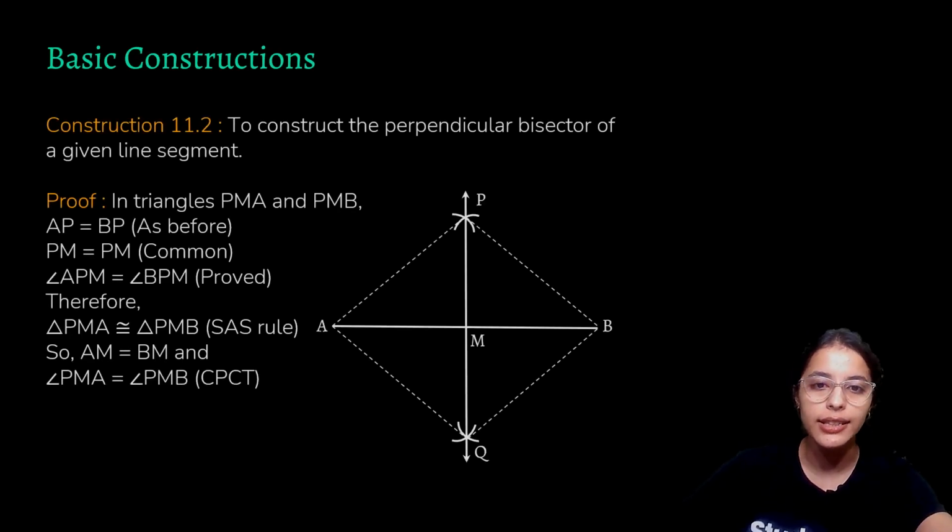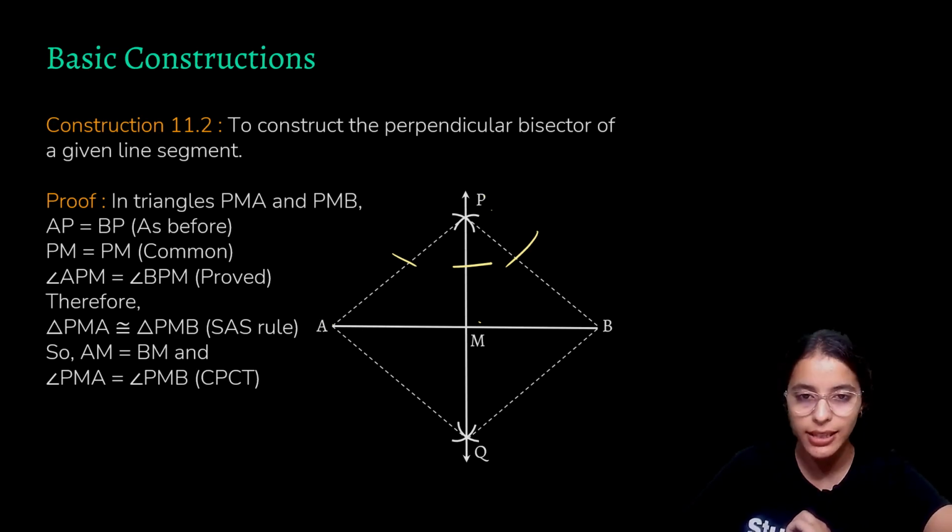And now we're considering the triangles PMA and PMB. In these triangles, AP is equal to BP. We have already known, so this is equal. Then PM is a common part, so this would obviously be equal.